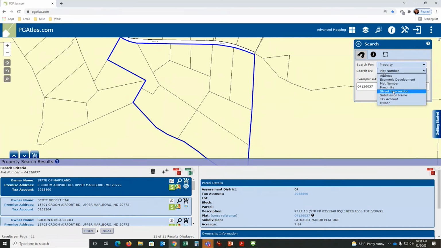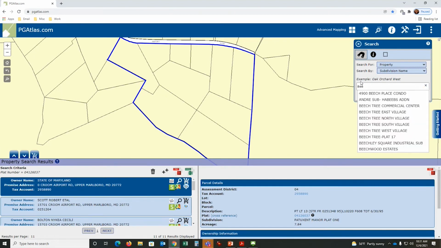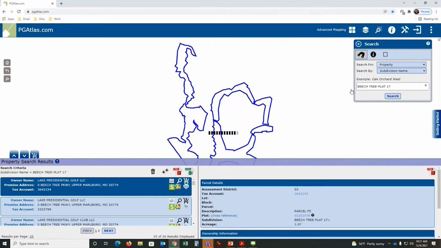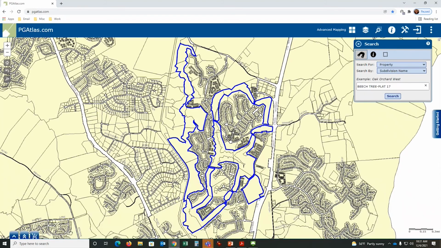The other option is subdivision name. We talked about that earlier. It's really not a subdivision name. It is a plat name. So if I do, let's see here, here's a great one, 4900 Beach Place condo. Well, that is not a subdivision name. That is a plat name. That's where it starts to jump out at you that the way the assessment office uses that is really a plat name. But it does help you get close. So if you see something like Beechwood or Beech Tree, I said, well, I can zoom in on that one. Let's see where that is. There it is. Very large area.